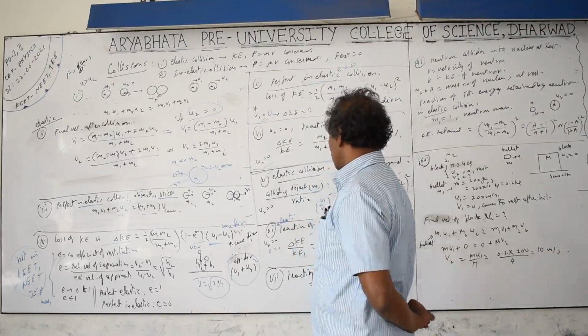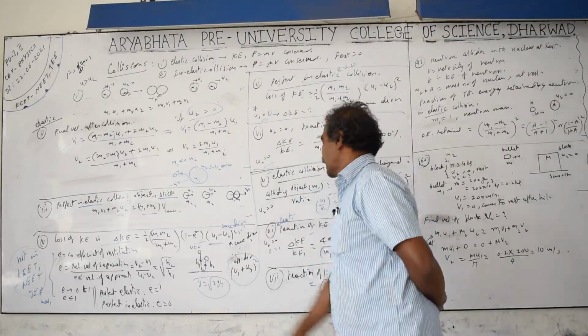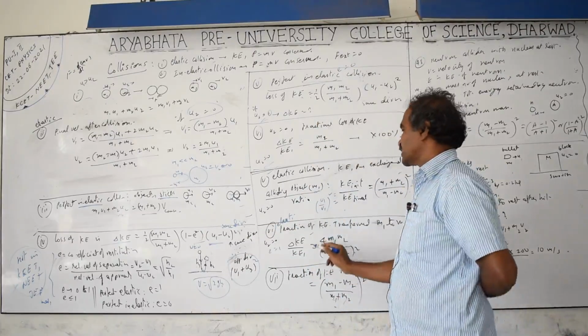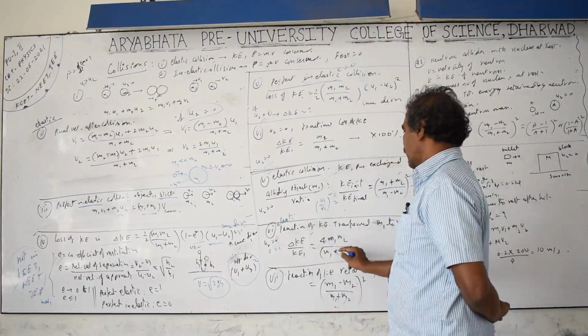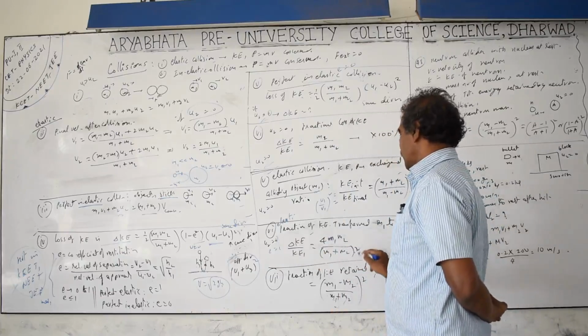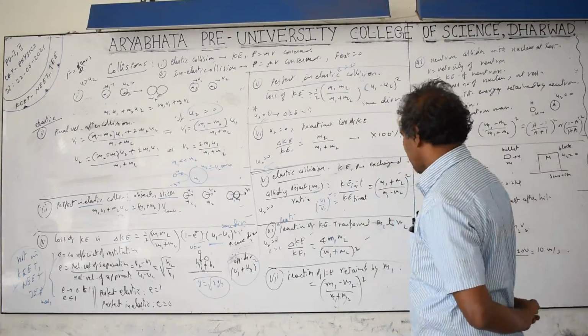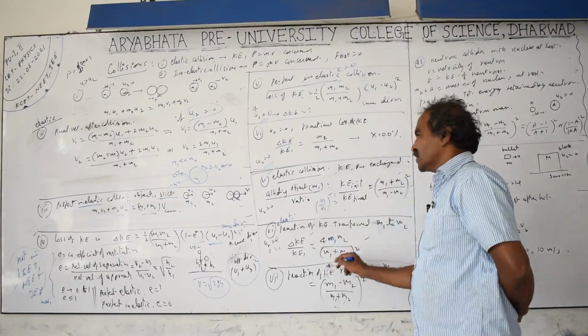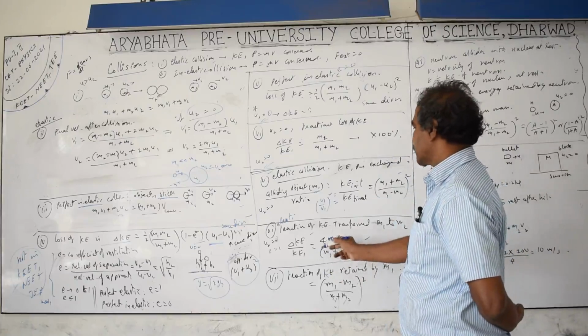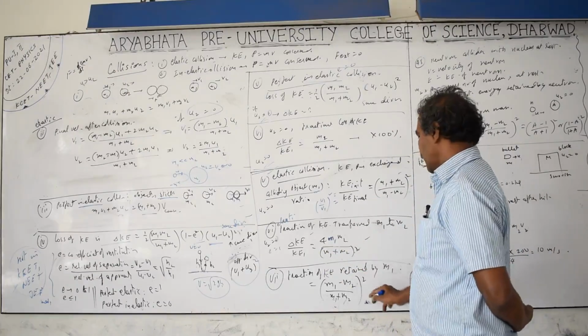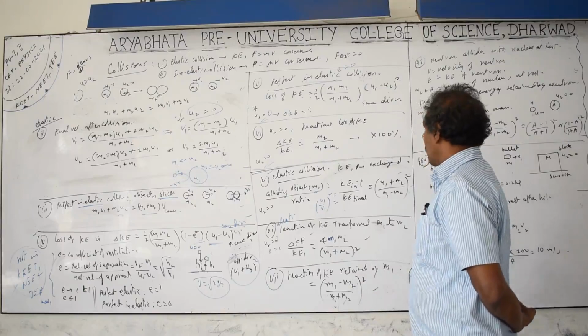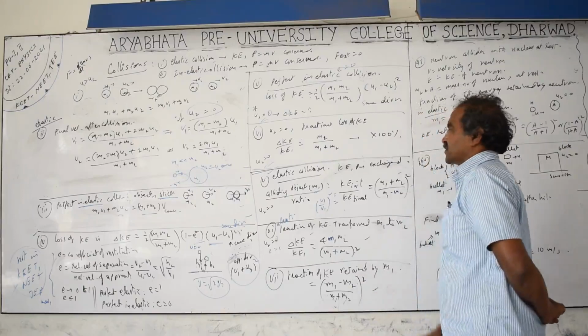In the case of the elastic collision, you take e equal to 1 and you will get the expression delta KE by KE1, meaning half m1 u1 square, with u2 equal to 0, is 4 m1 m2 by m1 plus m2 whole square. And the fraction of kinetic energy retained, or remaining, is 1 minus the fraction transferred. You will get the expression m1 minus m2 by m1 plus m2 whole square, the reverse of this expression.